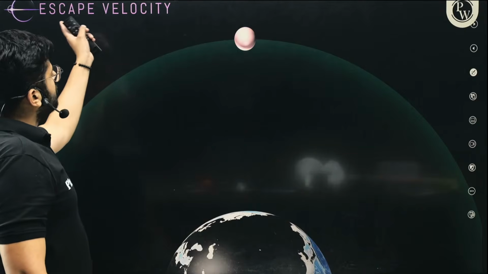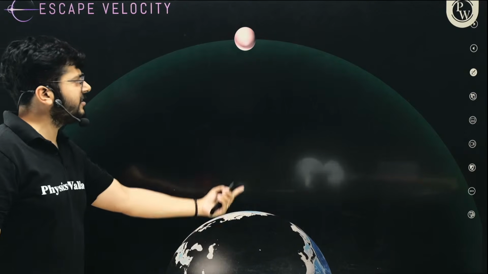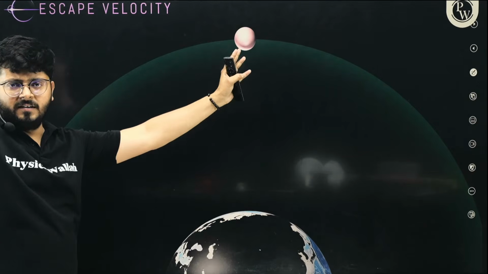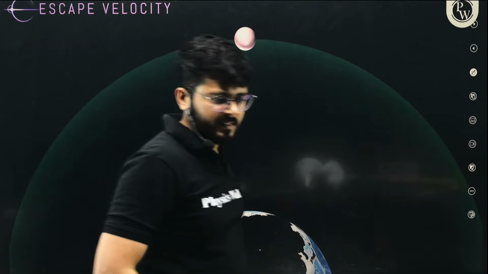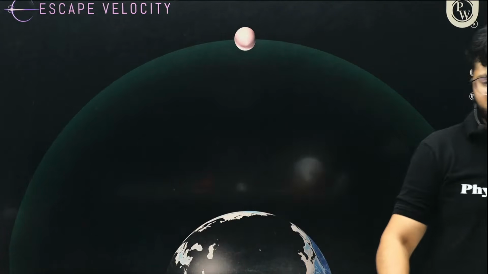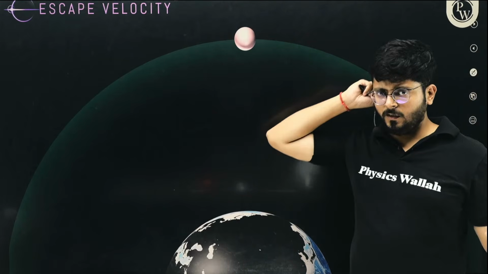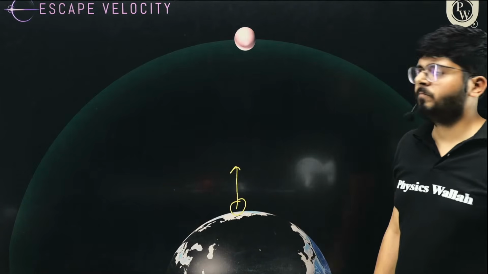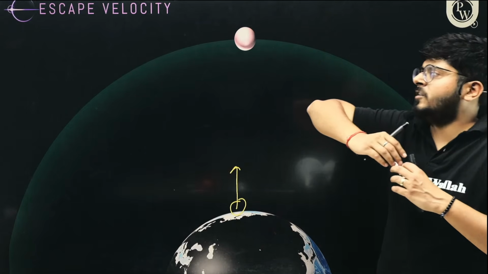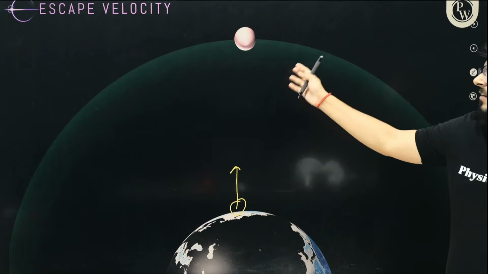Okay. So if we talk about the escape velocity, that means you are launching it with such a velocity that it escapes and goes outside the gravitational field of Earth. We call that velocity, at which you have launched it into space outside the gravitational field, the escape velocity.